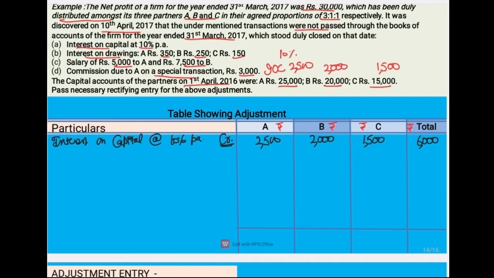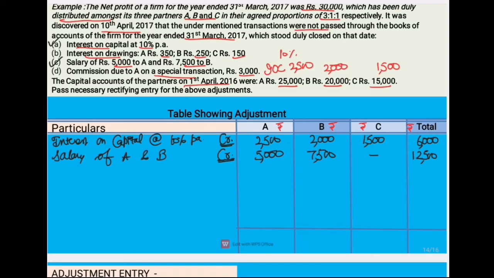Another thing which will be credited in partners' capital account is salary of A and salary of B. So let's do an entry for the same, salary of A and B. A's salary is 5,000 and B's salary is 7,500. Salary will also increase the capital account of partners. Again it will be credited and the total is 12,500.